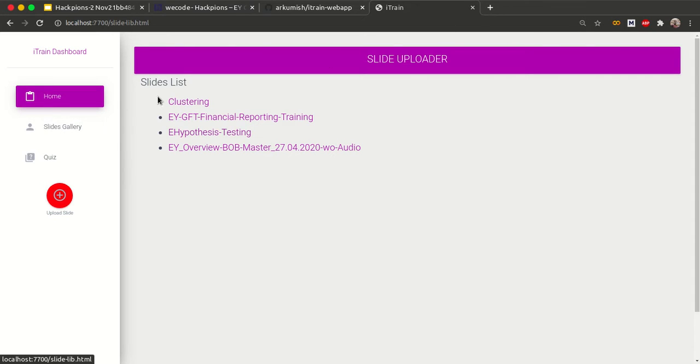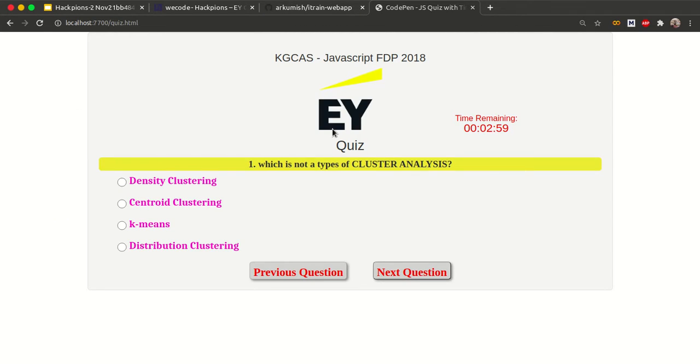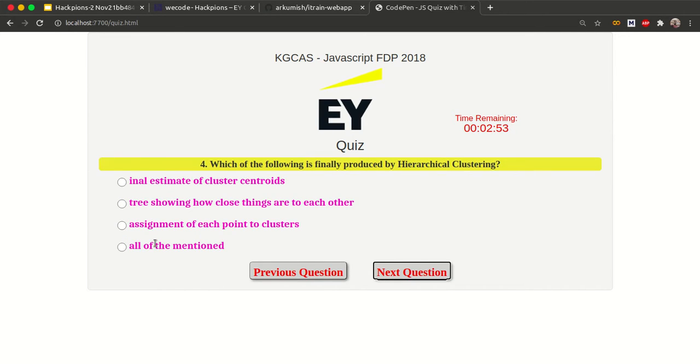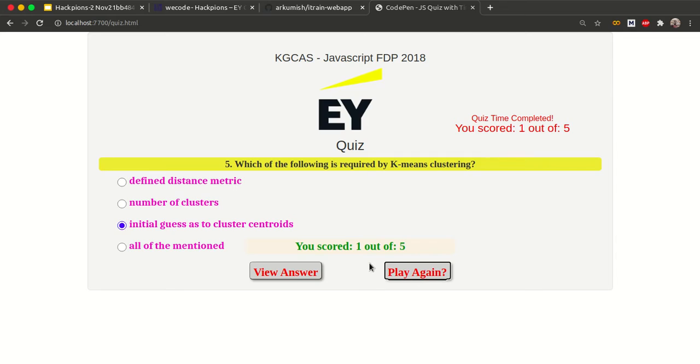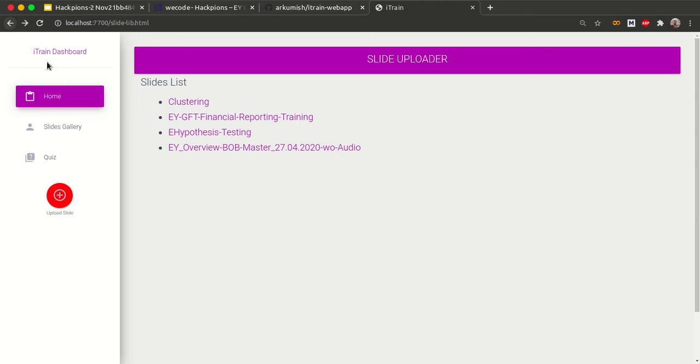Next, after accessing the page, a candidate can go into the quiz section where he can access the quiz and answer these questions. Let's say I go with a random choice now, and a timer could also be there, which will keep time for a candidate. Oh, I have probably got a bad score. It is 1 out of 5 because I haven't taken my lesson seriously. So a student can access the quiz section also, and similarly a teacher can come again.